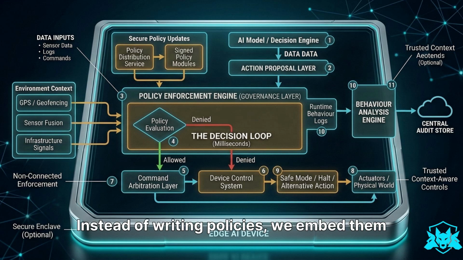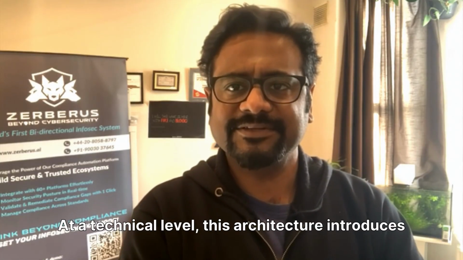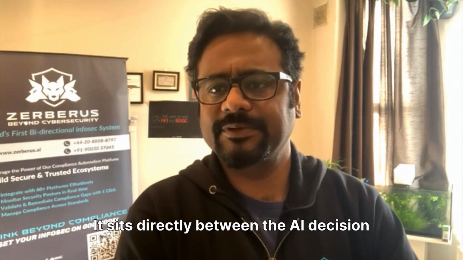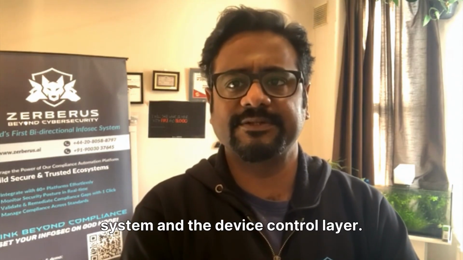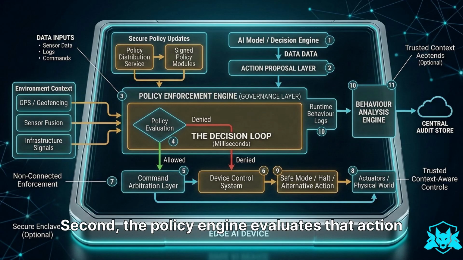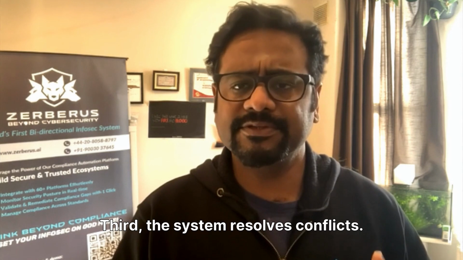Instead of writing policies, we embed them directly into the system's runtime as a technical barrier between the model and the world. At a technical level, this architecture introduces a runtime policy enforcement engine. It sits directly between the AI decision system and the device control layer. First, the AI model proposes an action, like a drone changing its flight path. Second, the policy engine evaluates that action against operational rules and safety limits. Third, the system resolves conflicts.